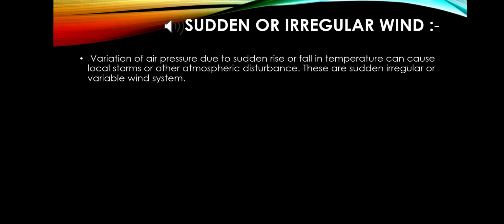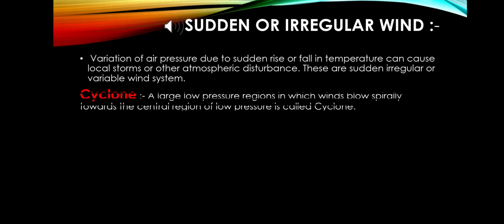Sudden or irregular winds. Variations of air pressure due to a sudden rise or fall in temperature can cause local storms or other atmospheric disturbances. These are sudden, irregular or variable wind systems, for example cyclone and anticyclone.